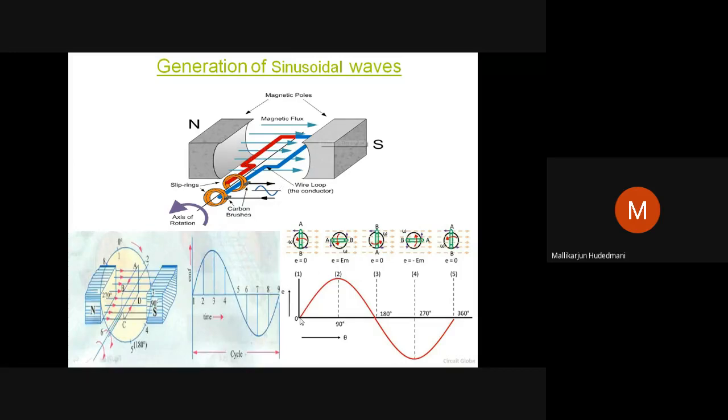It has reached from 0 induction of EMF, where it increases and attains a peak value. When the plane of this particular frame goes from 0 to 90 and 90 to 180 degrees, there will be one complete half of the cycle traced here.